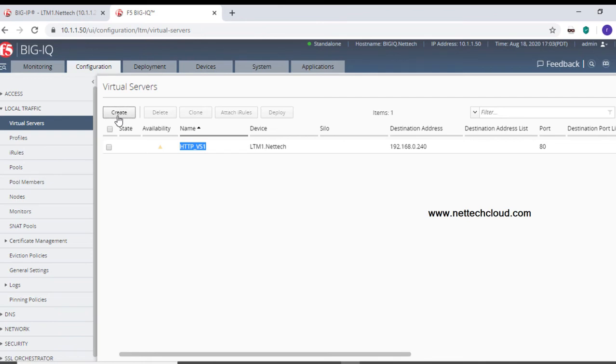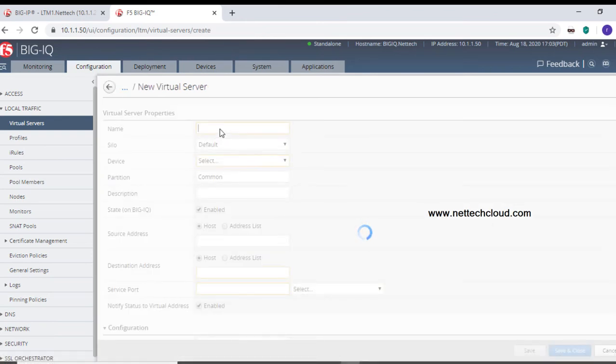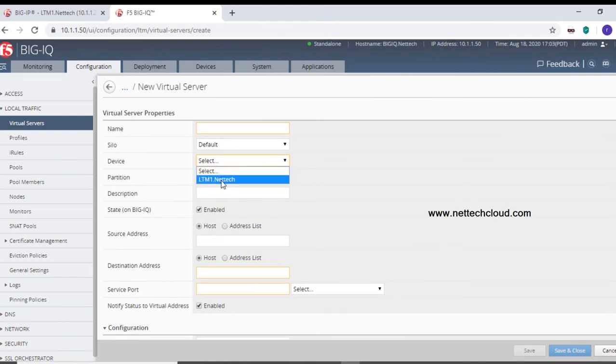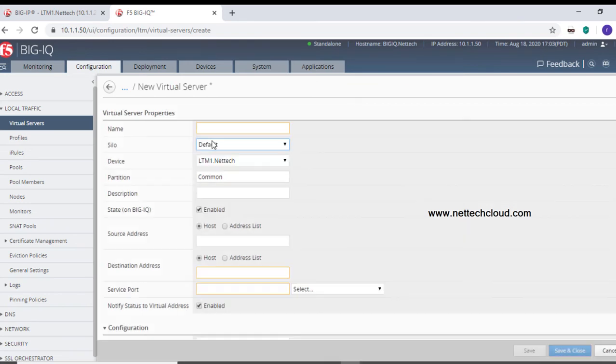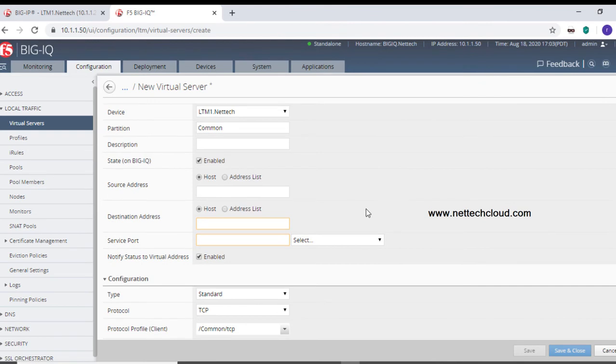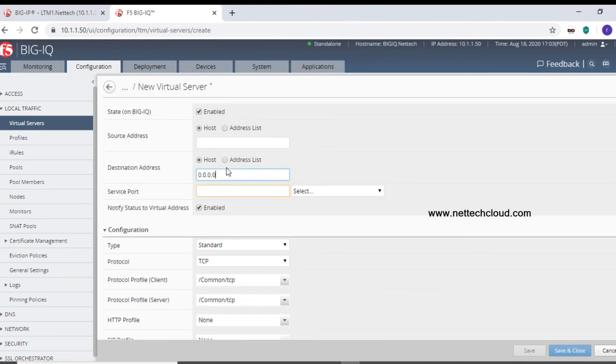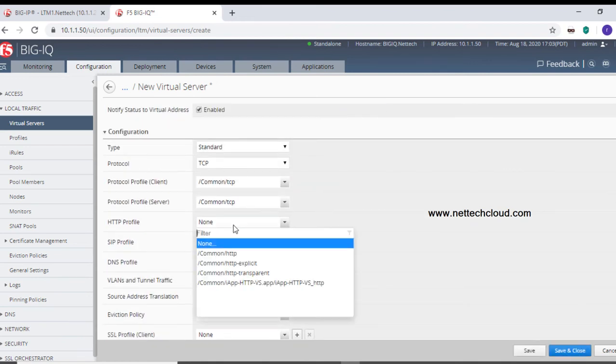In the meantime, let me create one virtual server just for testing purposes. So here is LTM, and let me give a name here. Name is virtual server 2 created from BIG-IQ. Just the name, source IP address, any IP, service port. Oh, sorry, destination. Source is here. And for the virtual server IP, I want to use 241, and the port is HTTP protocol and HTTP profile.